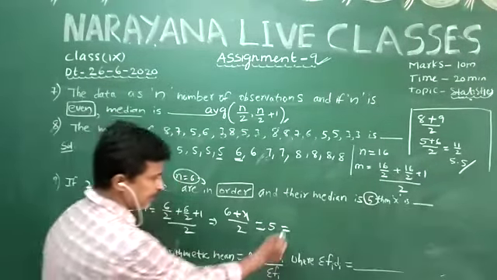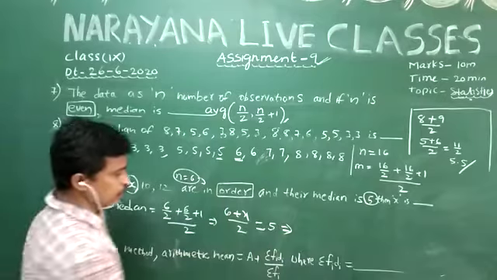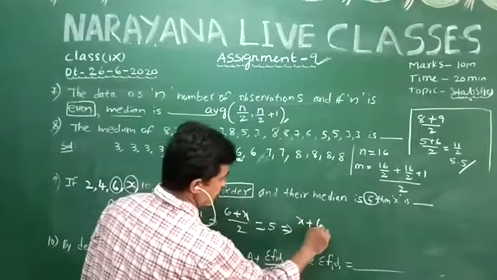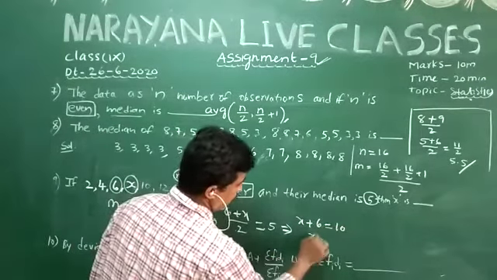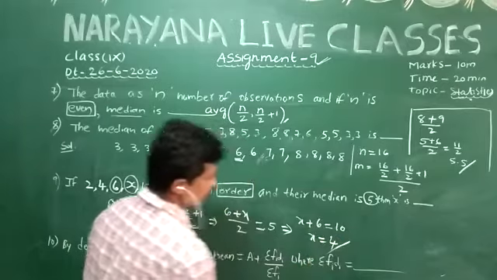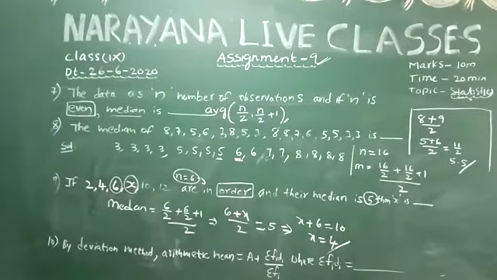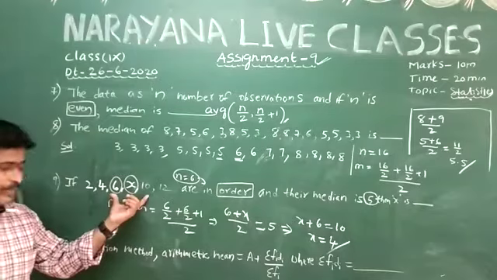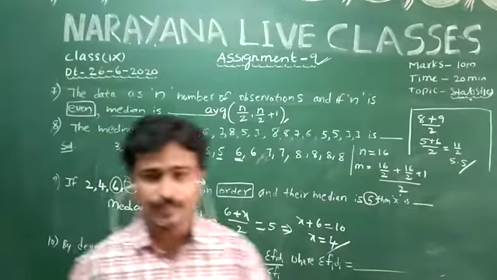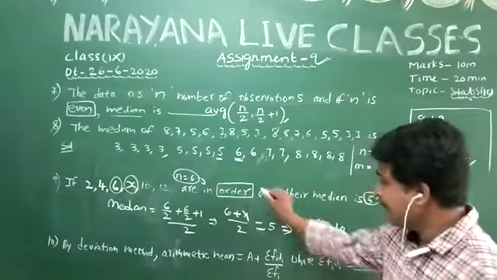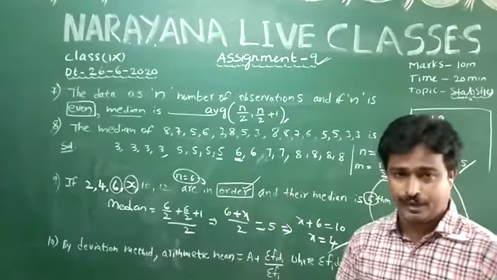We can conclude that 6 + x is equal to 10, so the value of x is 4. Observe one point: here in the ungrouped data x is given, and they are in order. Okay.